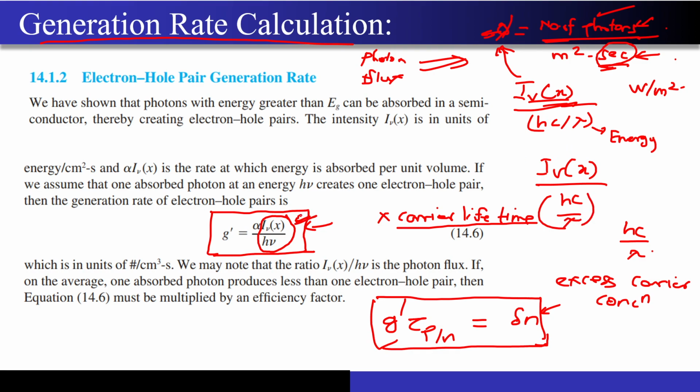Correct? This quantity IV of x upon hc by lambda is nothing but the number of photons per unit second that are being incident, and how many of them will get absorbed is determined by the absorption coefficient of the semiconductor material. Now this is the generation rate of electron hole pairs per centimeter cube per second. If I multiply this generation rate with the lifetime of the minority carriers, then I will get the excess carrier concentration that is coming because of the shining of light. And this formula is very important because some numericals will be based on it.